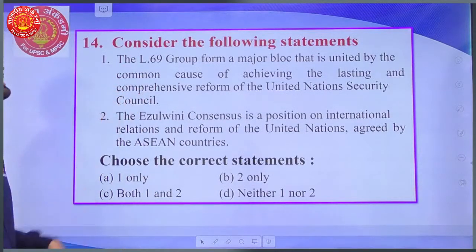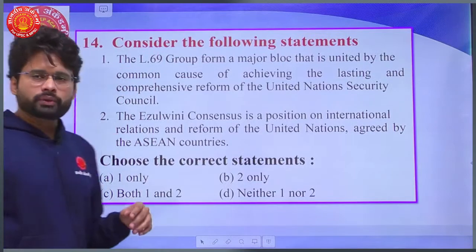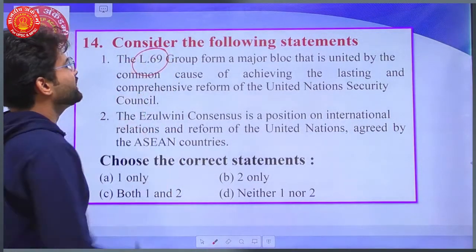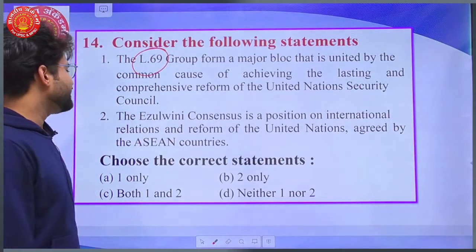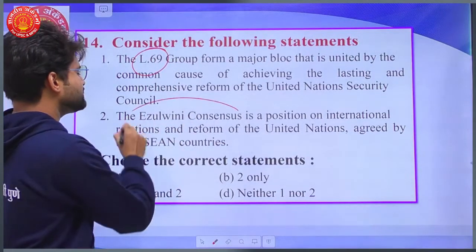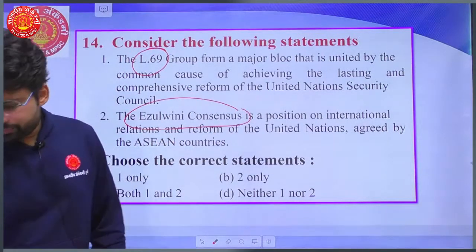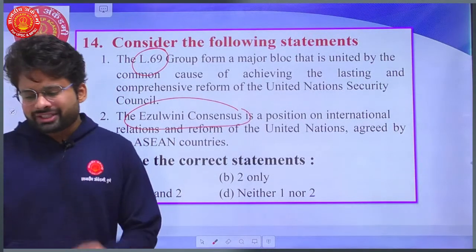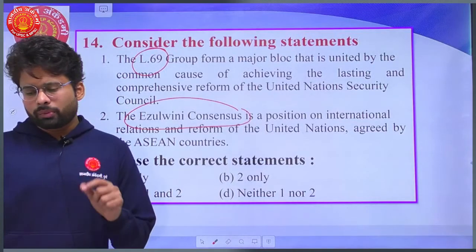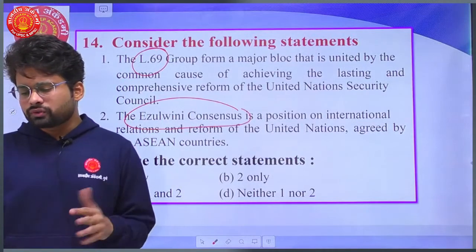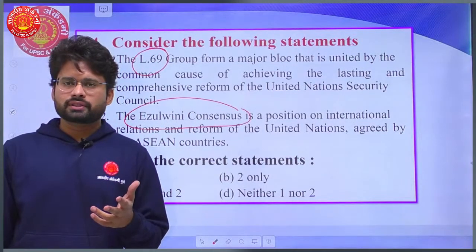Consider the following statements about international groupings. One important group is the L69 group, and the second is the Ezulwini Consensus. These are the two keywords they have used. The L69 group forms a major bloc united by the common cause of achieving lasting and comprehensive reforms in the United Nations Security Council.